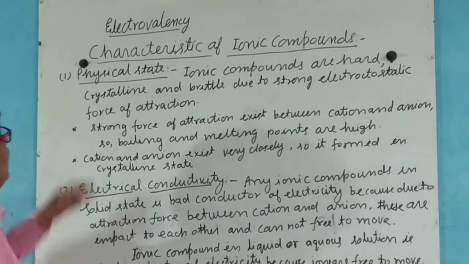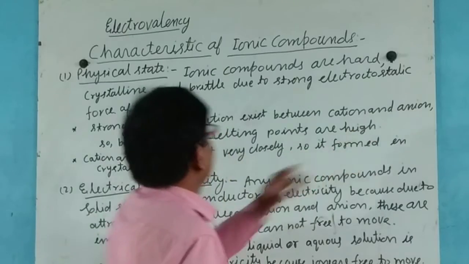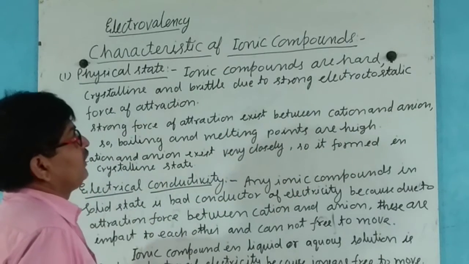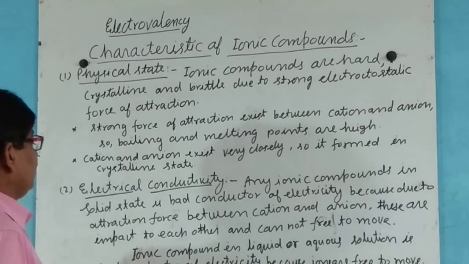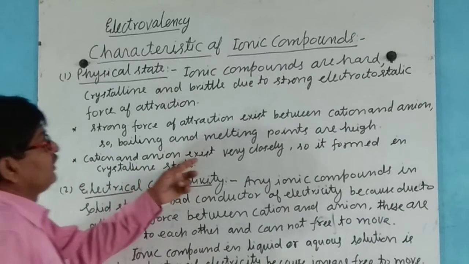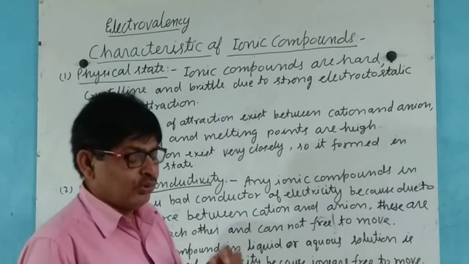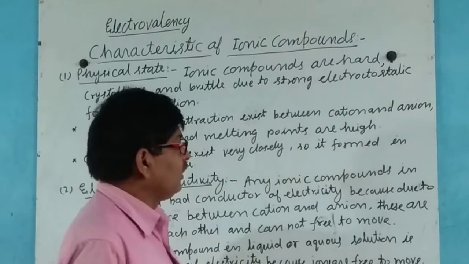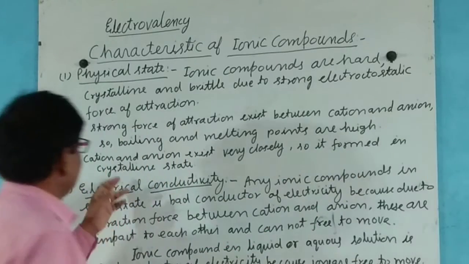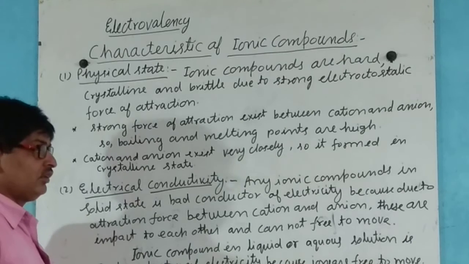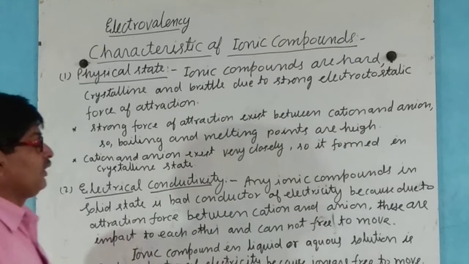Now, a strong force of attraction exists between cation and anion, so boiling and melting points are high in this case, and cation and anion exist very closely. Due to this attraction force, both ions come close, so it forms a crystalline state.